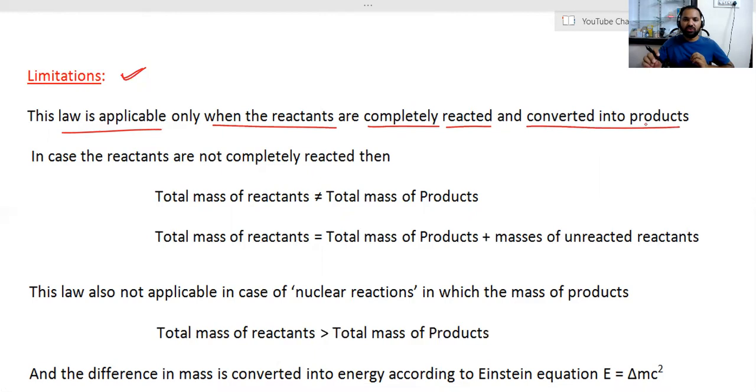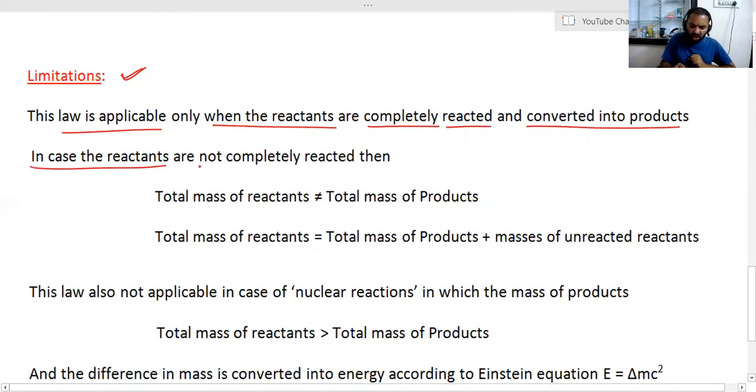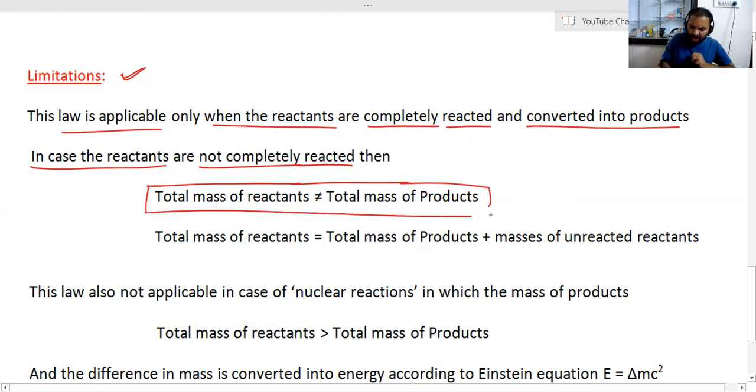In such cases only this law of conservation of mass can be applicable. But in case the reactants are not completely reacted, then the law of conservation of mass is not applicable. Then in that case the total mass of the reactants is not equal to the total mass of the products.